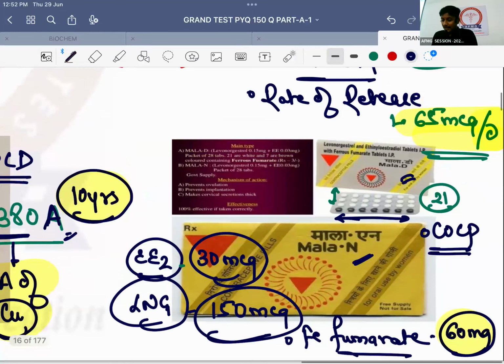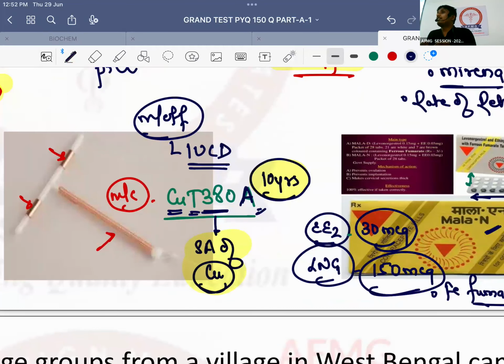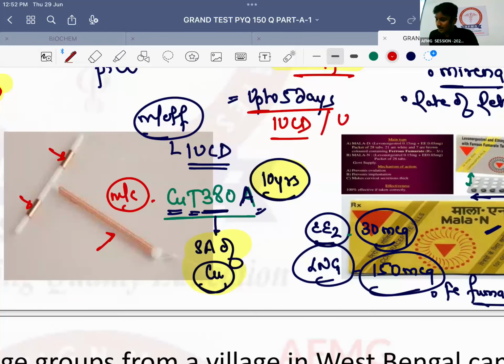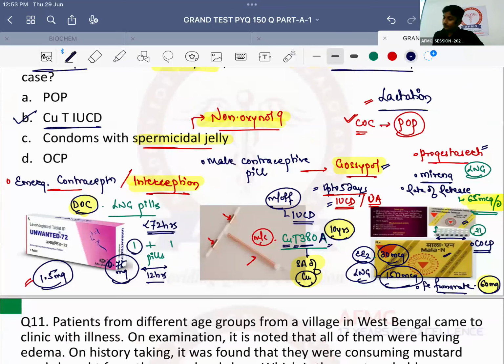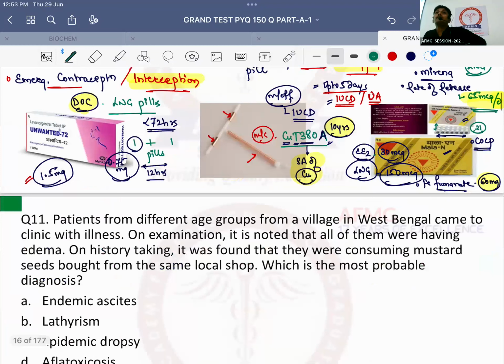Now, please tell me the only two methods which are effective up to 5 days for emergency contraception. One is IUCD, and the second is ulipristal acetate, also known as ella. Okay? So one is IUCD and the second is ulipristal acetate, also known as ella. Now, please remember one thing: which is the only non-steroidal contraceptive pill in the Indian family planning program? Non-steroidal contraceptive pill in the Indian healthcare program.